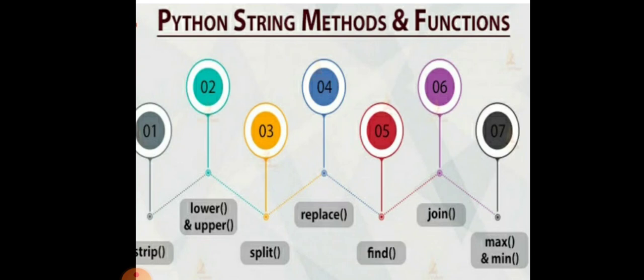And then we have the max function. The max function is used to find the maximum character in the string, and similarly the min function is used to find the minimum character in a string. Then we have the split function. The split function is used to break the string into parts. So these are some of the methods and functions we use on strings. So this is all about strings. Thank you.